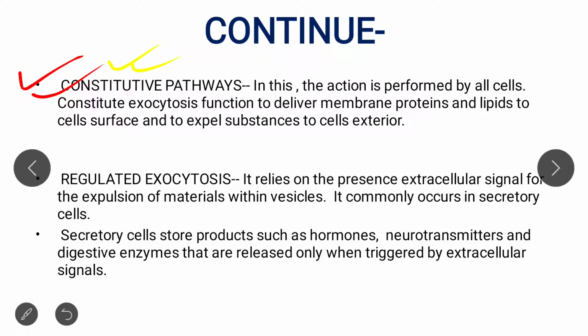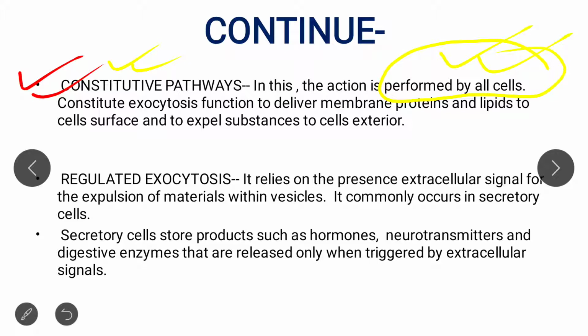The constitutive pathway means the pathway which is performed by all types of cells. This constitutive pathway is performed by all cells, either fibroblasts, hepatocytes, B lymphocytes, all types of cells. Either hepatocytes, antibody-producing B lymphocyte cells, fibroblasts, etc.